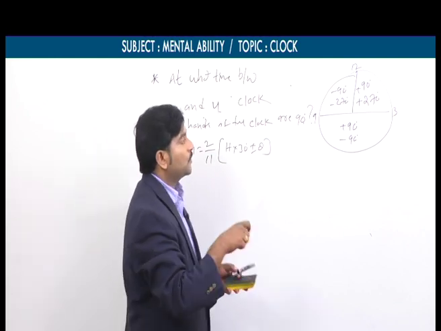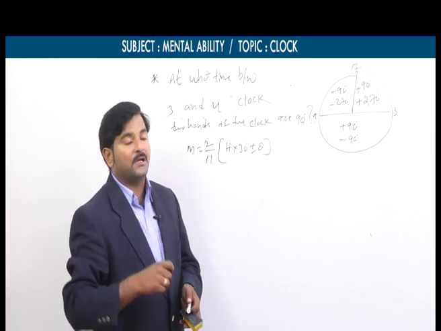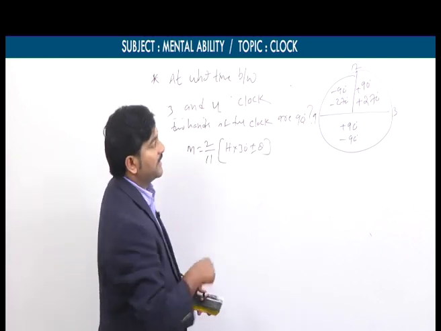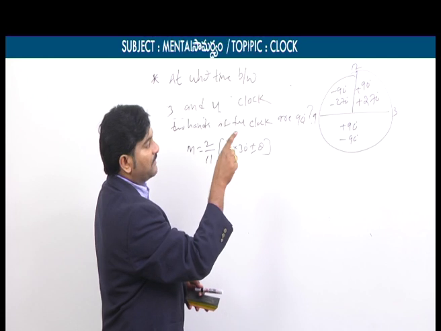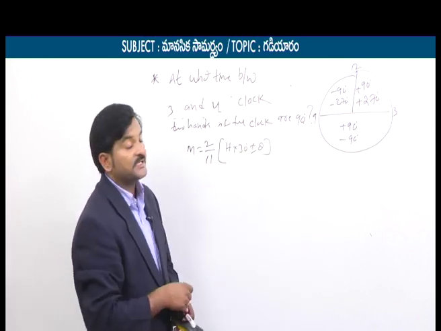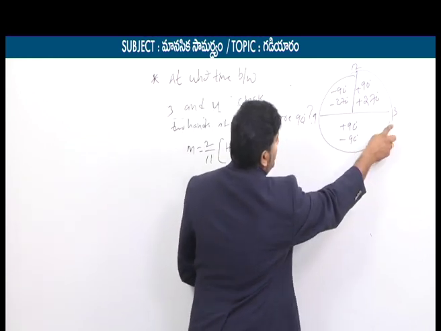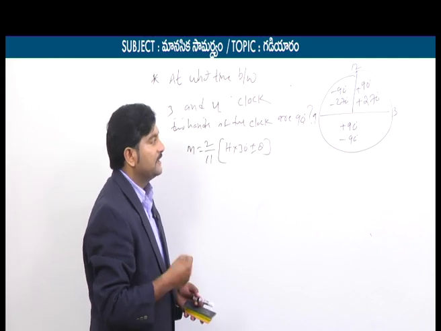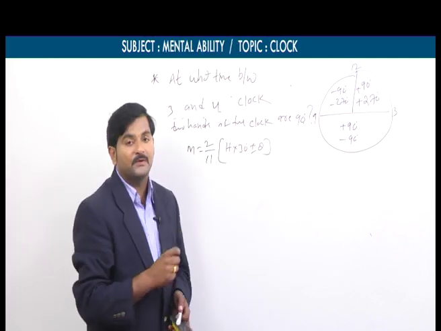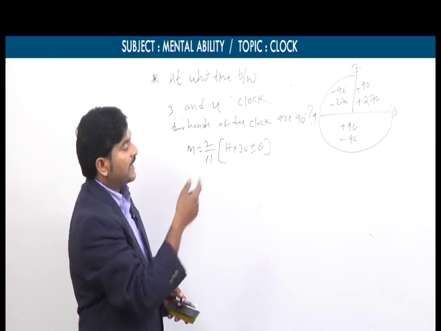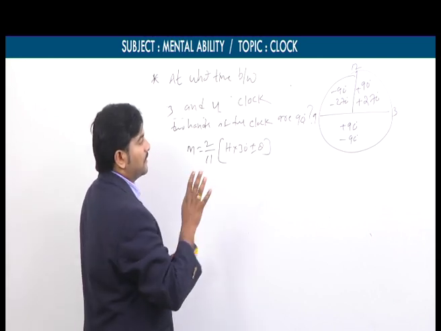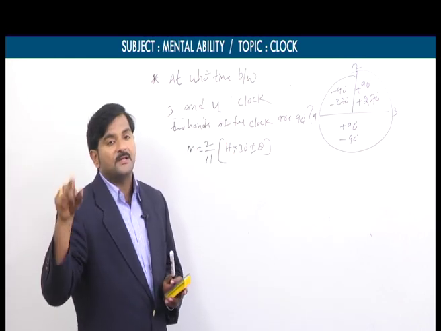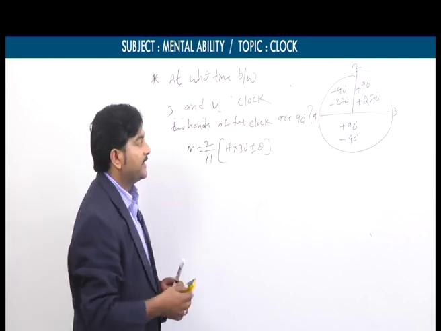So why am I taking two angles? We know already that for every 1 hour, two hands are perpendicular to each other 2 times. That's why we are getting two angles. 12 o'clock to 1 o'clock, 1 to 2 and 2 to 3: we take plus 90 and plus 270. If the time lies in between 3 o'clock and 9 o'clock, we should take plus 90 and minus 90. Similarly, from 9 o'clock to 12 o'clock, we should take theta is equal to minus 90 and minus 270. So it's very clear. Now focus on the diagram in the mind so that you will get the idea. If it is opposite, then 12 to 6 is 180, 6 to 12 is minus 180. So just have a look.